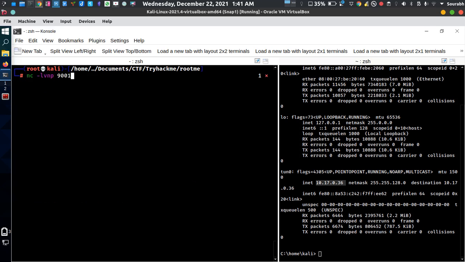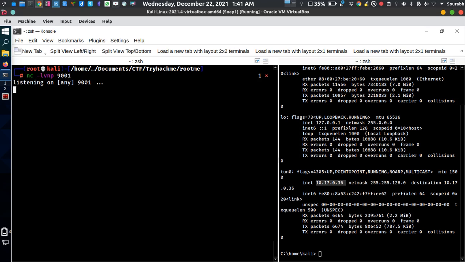So what does that mean? I'm triggering the netcat tool and using some switches of netcat itself. L for listening, V for verbose, N for numeric, P for port.